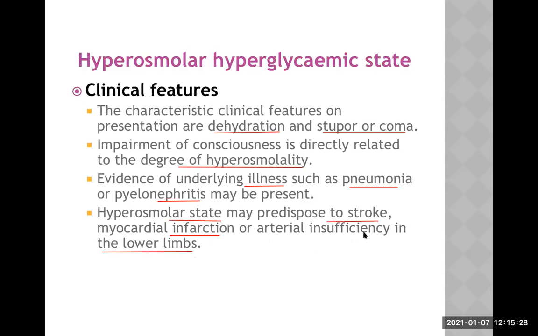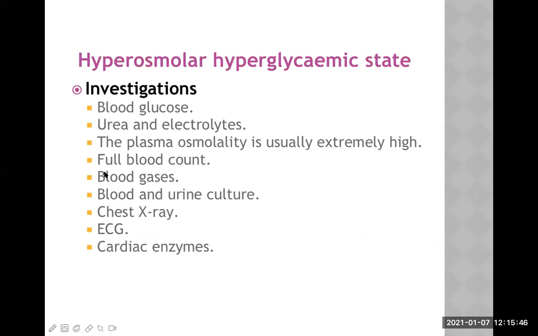Again, because of ischemia, because of too thick blood, it cannot flow properly in those areas. And second, it is contributed by hypovolemia or the shock state. These are the investigations. They are the same as diabetic ketoacidosis investigations. But there is one small difference, that is the plasma osmolality. If we calculate it, it will be extremely high.